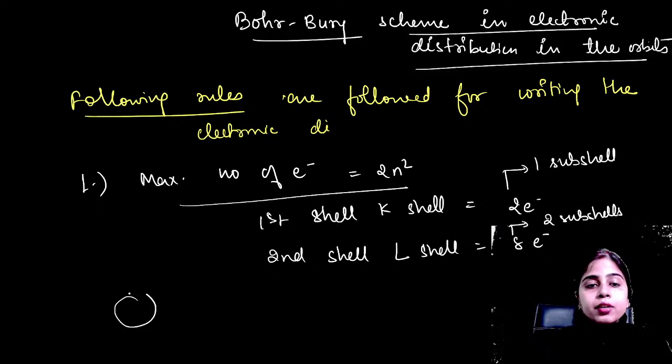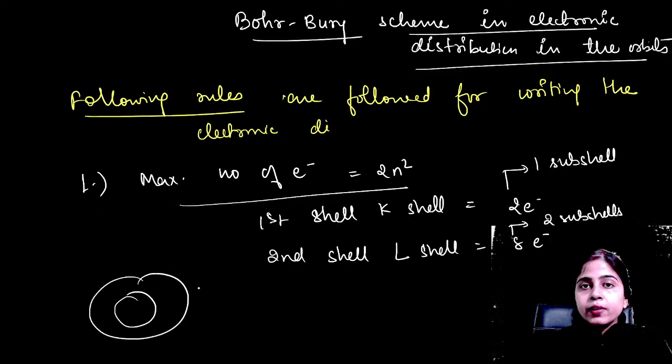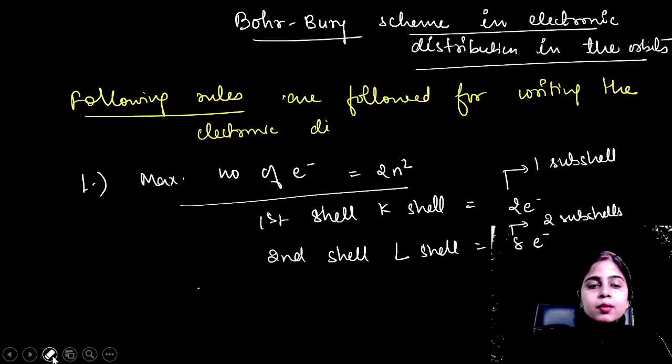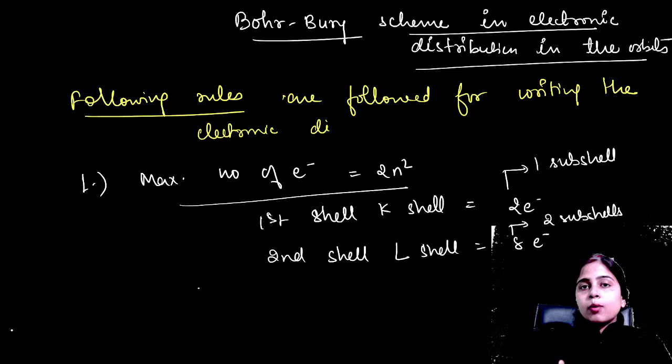Okay. So first your inner shells have to be filled. After that your higher energy levels can be filled. Third rule was that the outermost shell can have a maximum of 8 electrons. Okay. So what was the first rule? The maximum number of electrons that can be accommodated per shell is 2n square.